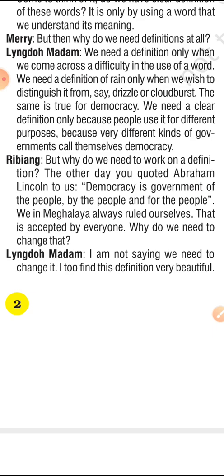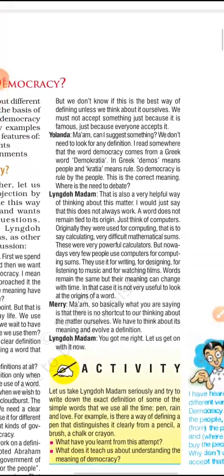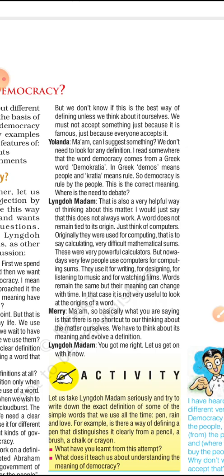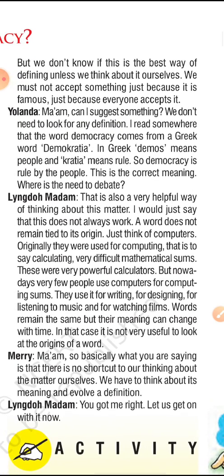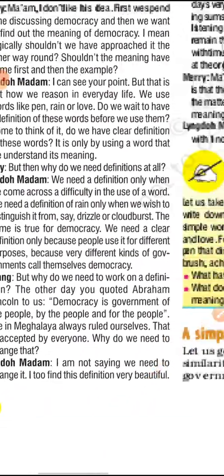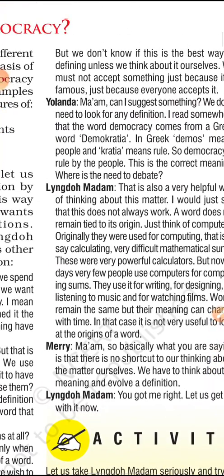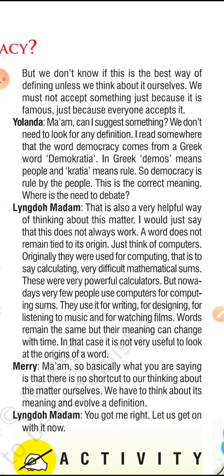Lindo madam says, I am not saying we need to change it. I too find this definition very beautiful. But we don't know if this is the best way of defining unless we think about it ourselves. We must not accept something just because it is famous, because it is accepted by everyone.